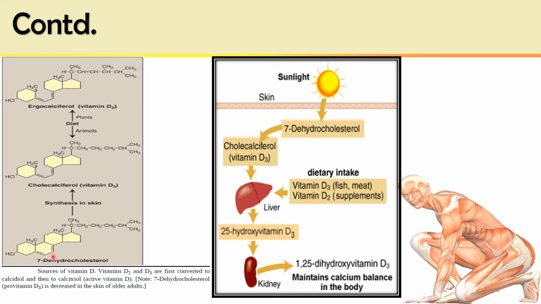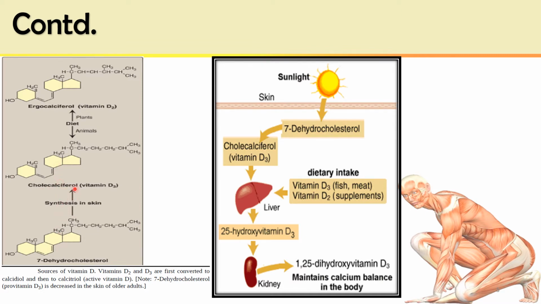Only a double bond between 7 and 8 is created and 1 hydrogen molecule is removed. So this intermediate of cholesterol synthesis is called 7-dehydrocholesterol. That is, 1 hydrogen molecule is removed from carbon number 7 and carbon number 8, so it is named 7-dehydrocholesterol. This 7-dehydrocholesterol is a provitamin and is converted into vitamin D3 under exposure to sunlight, and photolysis takes place.